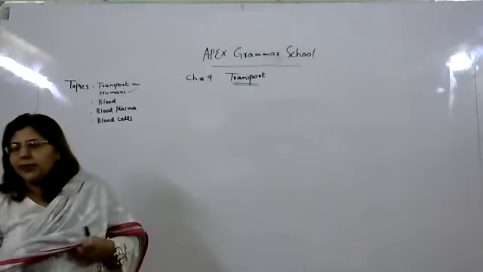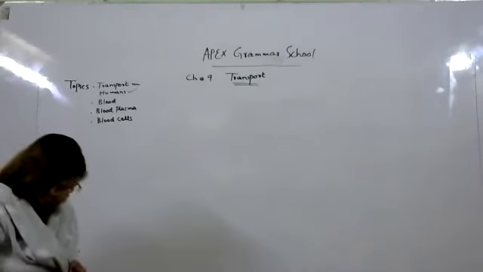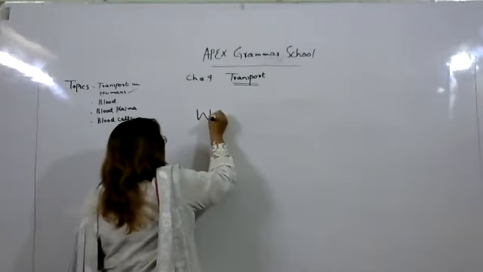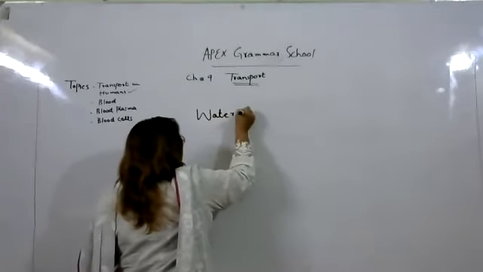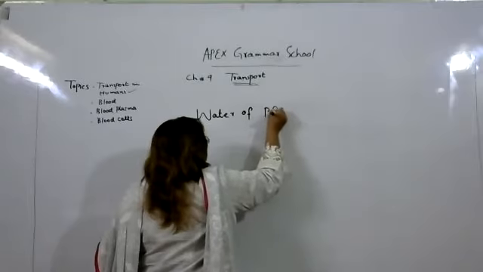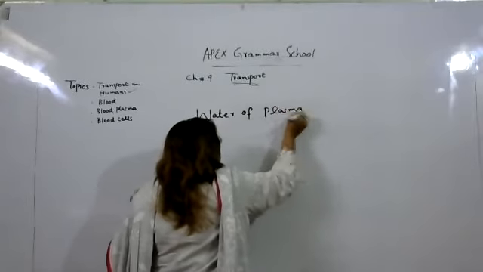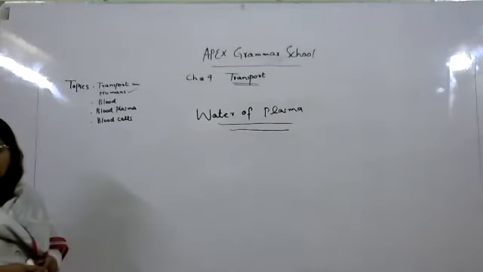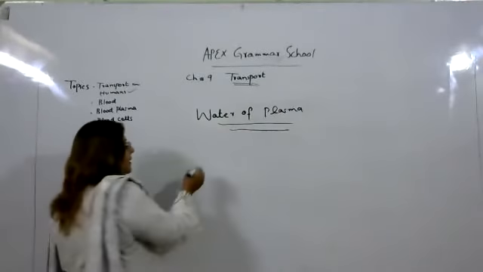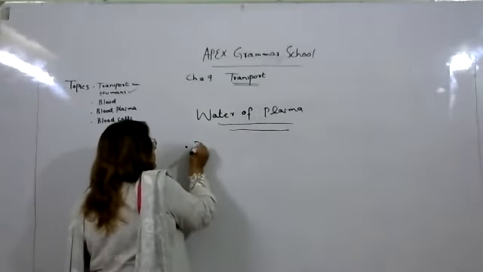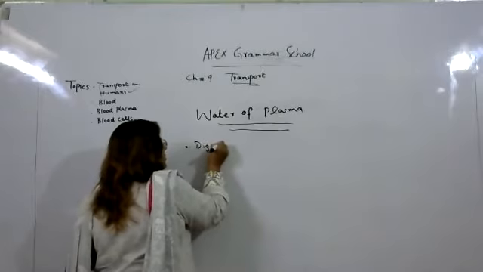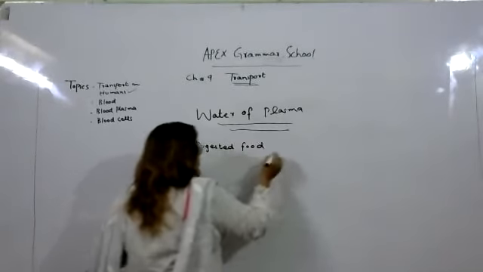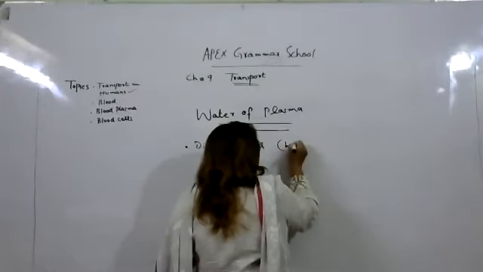Okay, the next topic is about the water of plasma. First of all, the important materials present in the water of plasma: first, it consists of digested food. It helps with digestion.